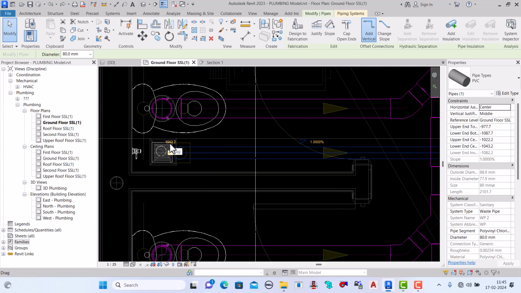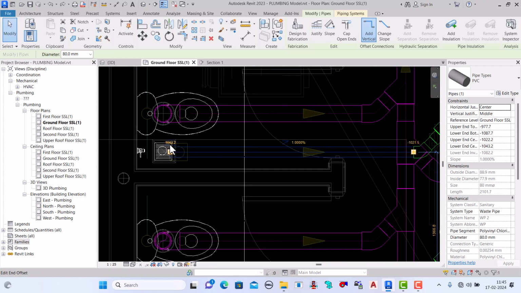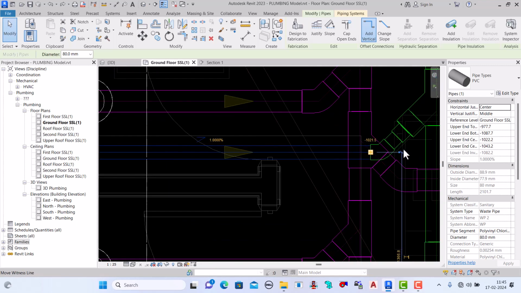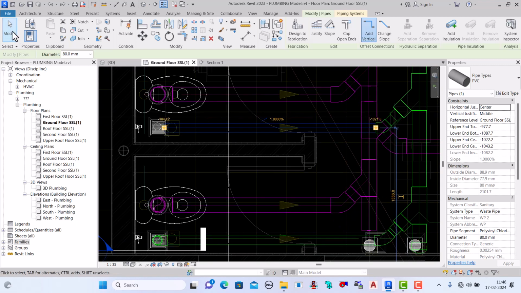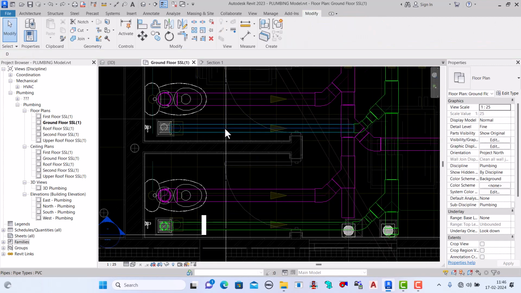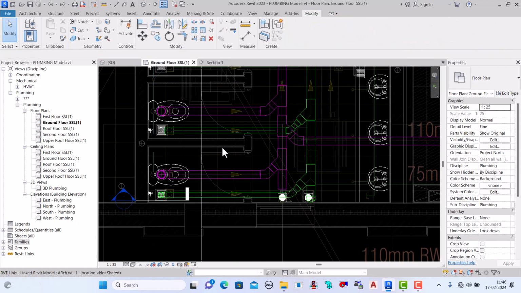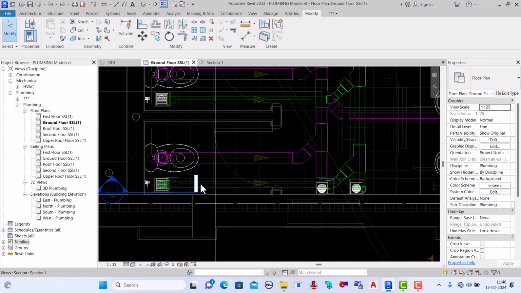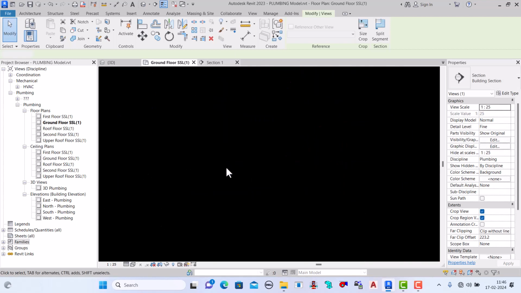Here is 1043 and here is 1021. This is the downside, right? This is the upside, this is the downside. So again we will move this section and come in the section.